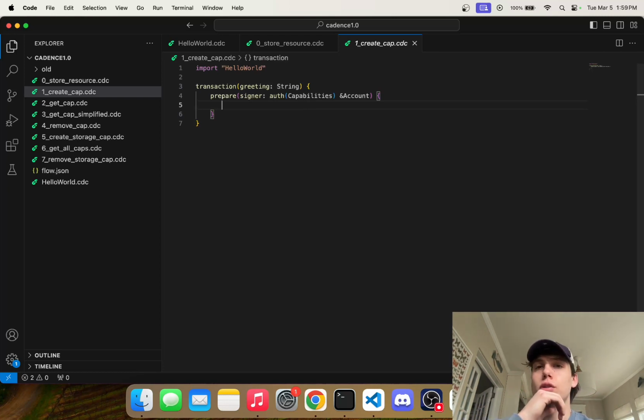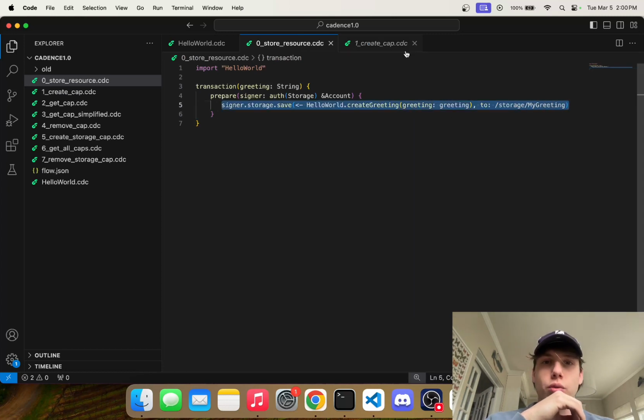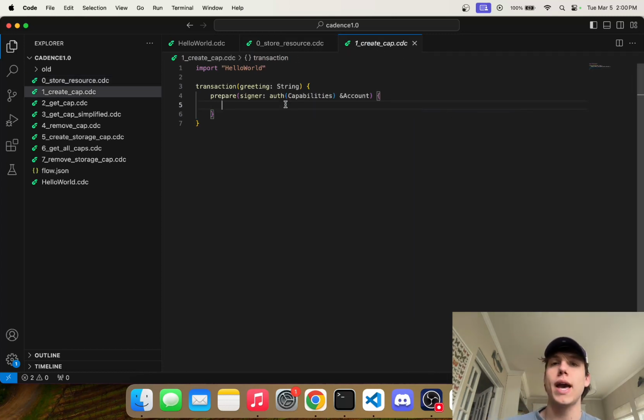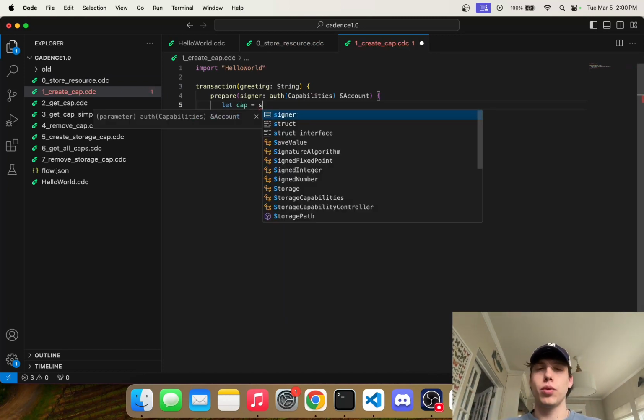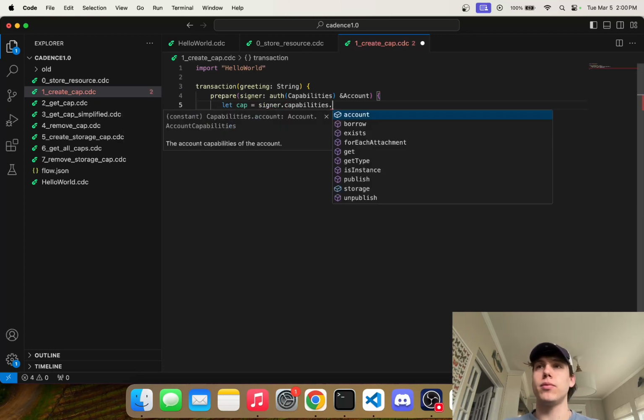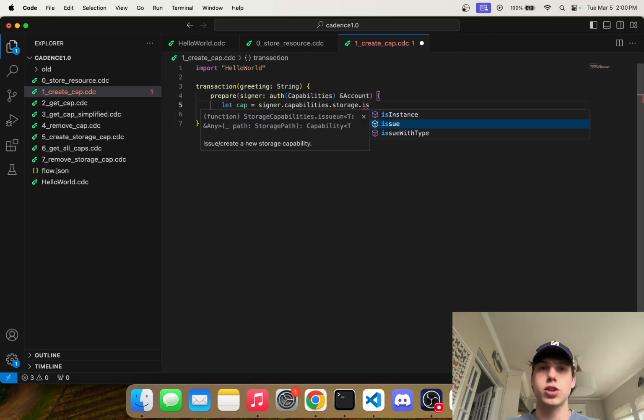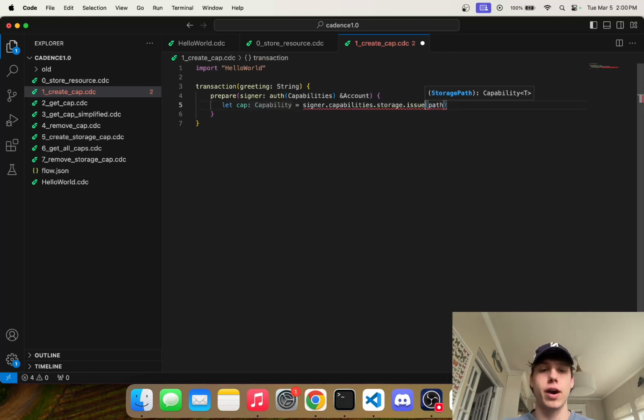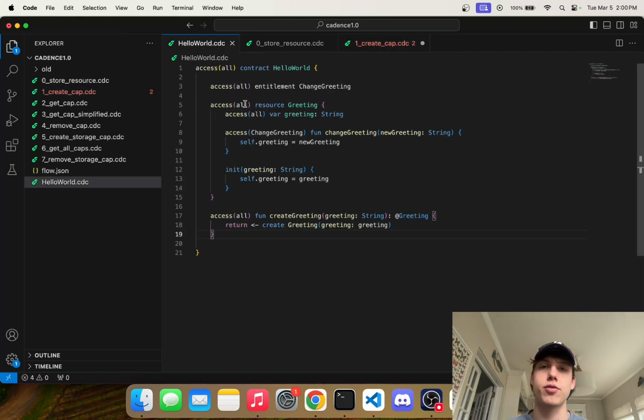So let's do it. The first thing we want to talk about today is how to create a public capability. The reason this is first is because this is by far the most common thing you're going to be doing when you're talking about capabilities. We have already saved this resource to storage here. Now let's create a capability on that. The first thing I'm going to do is say let cap equal signer.capabilities.storage.issue, and then we have to pass in the type of our capability here. If we look at our contract, we don't want the public to be able to change our greeting, right?